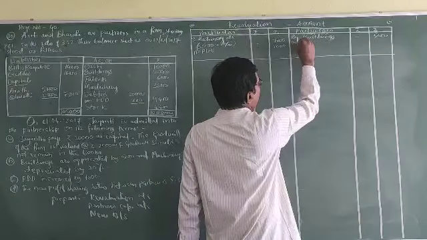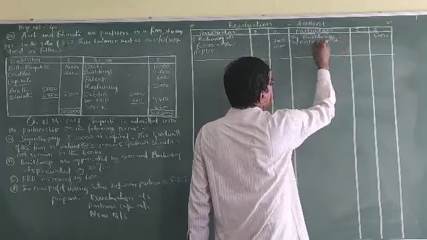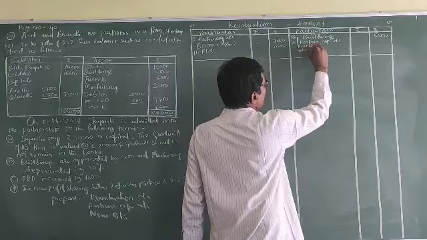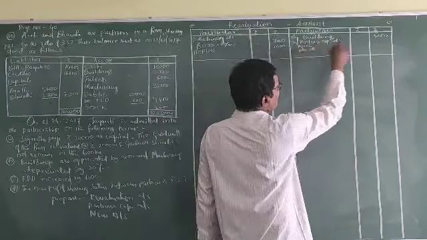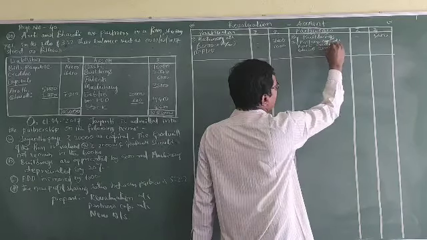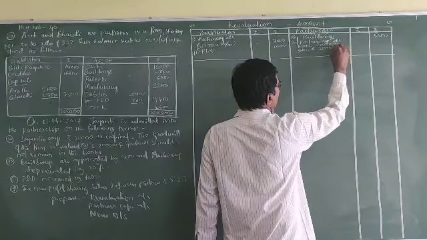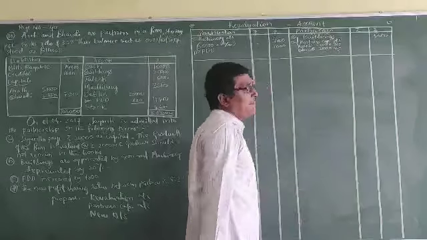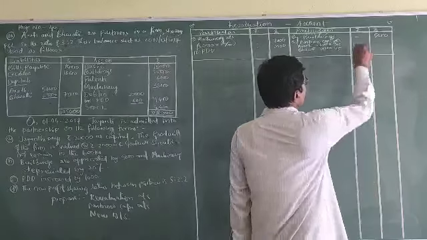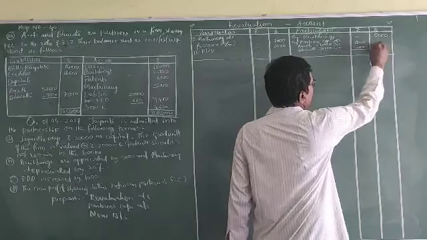So now by partners' capital accounts, Aarti, Bharti: 8,000 minus 5,000, that is 3,000, into 3/5 and 2/5, that is 1,800 and 1,200, that is 3,000.